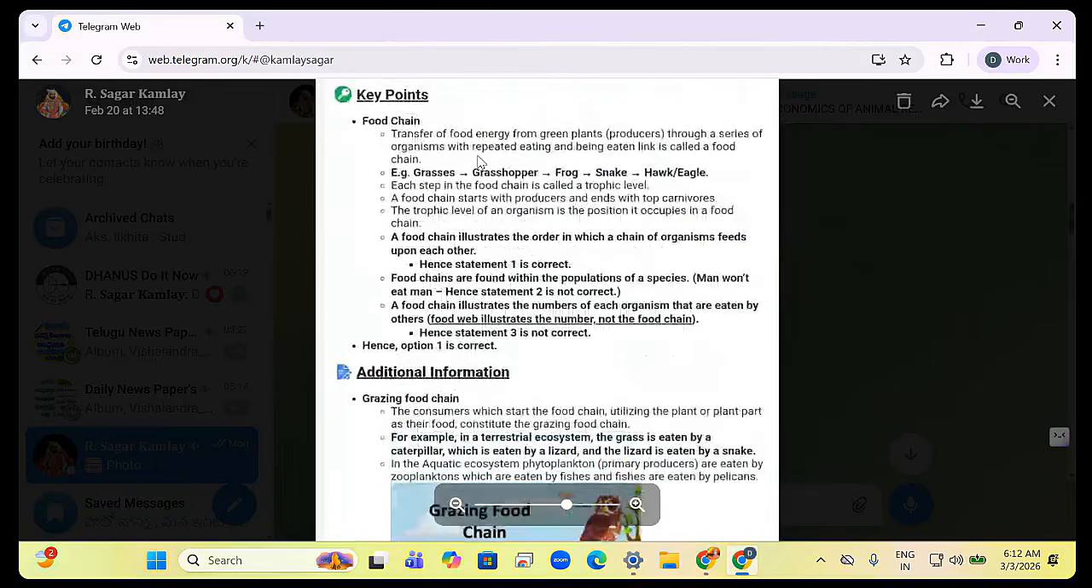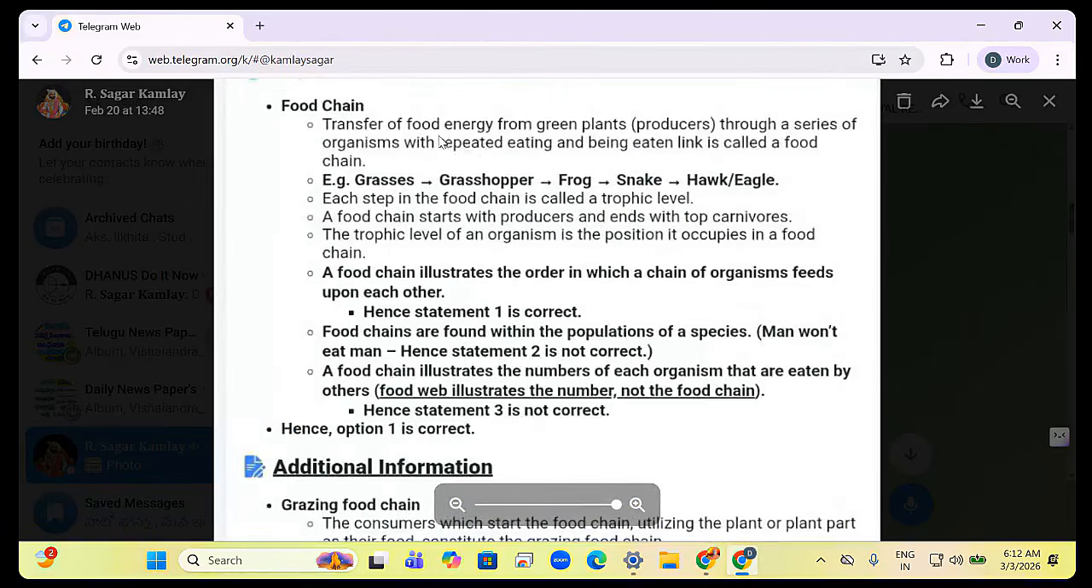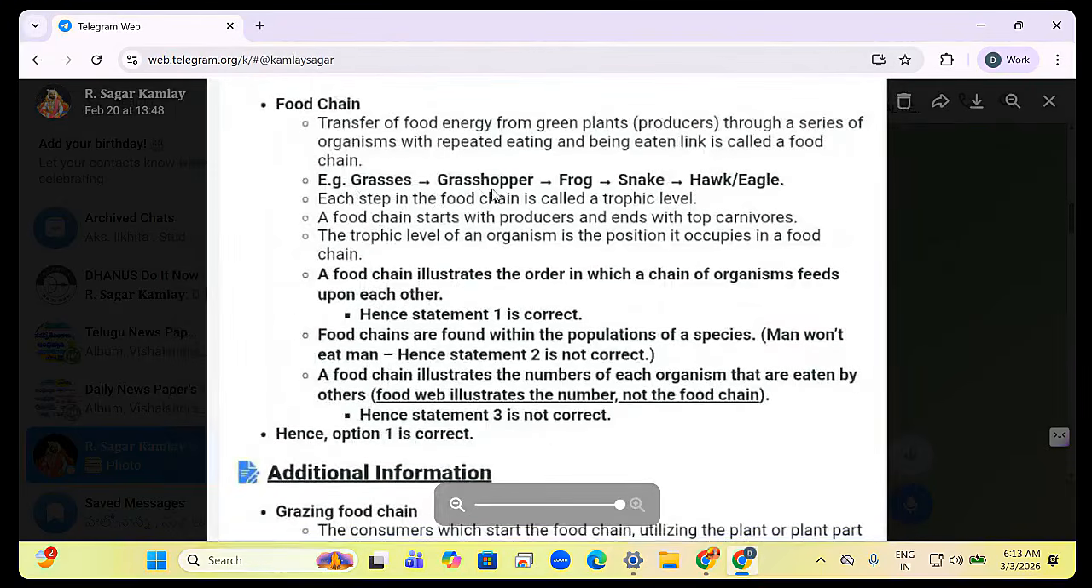So look at this. What is food chain? Transfer of energy from one level to other level, one trophic level to other trophic level. So grass to grasshopper, grasshopper to frog, frog to snake, snake to hawk. Each step in the food chain is called trophic level. A food chain starts with the producers and ends with carnivorous.